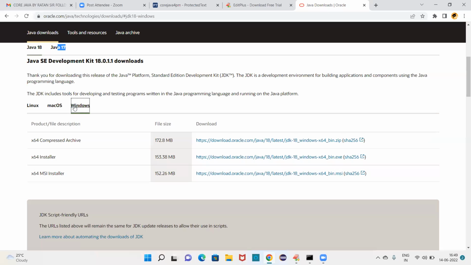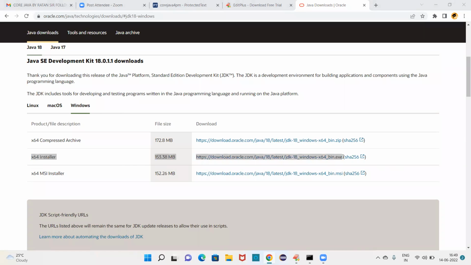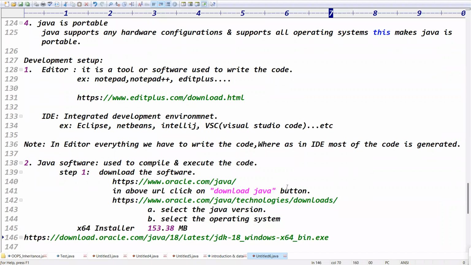Java 18 is available for Windows 64-bit, right? We need to download this one. Selecting the processor is not required because by default it shows 64-bit. So we take the x64 installer, a 153 MB file. This is the one you need to click.